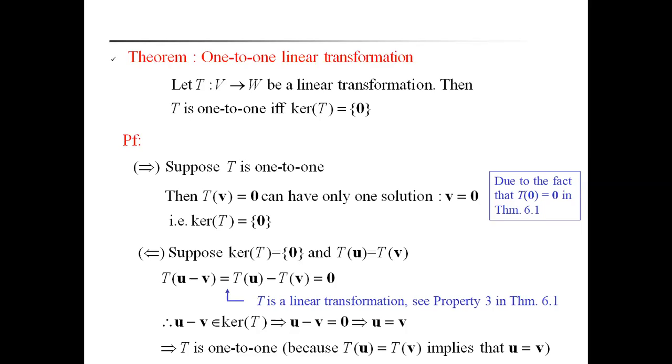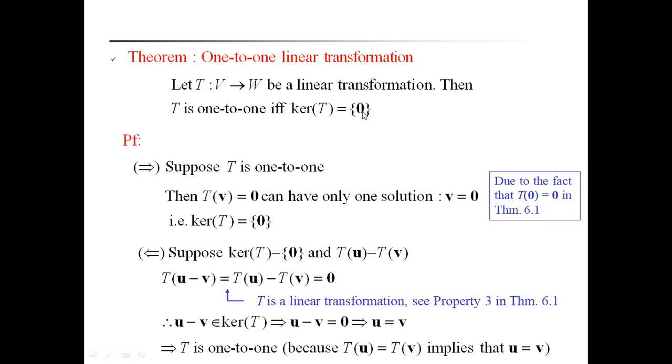What is the statement of this theorem? Let T be a mapping from V to W, a linear transformation. Then T is one-to-one if and only if the kernel of T is equal to 0. Now we will prove this theorem by using the known definitions. If and only if means, in the first part, we take T is one-to-one, then we have to prove the kernel of T is equal to 0.